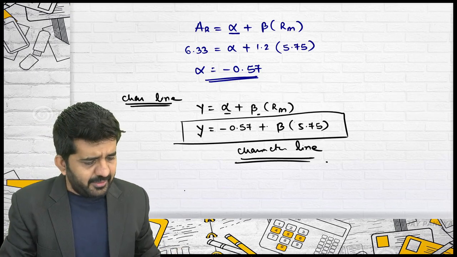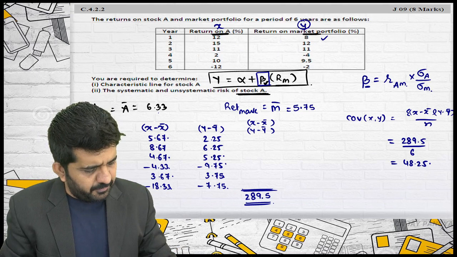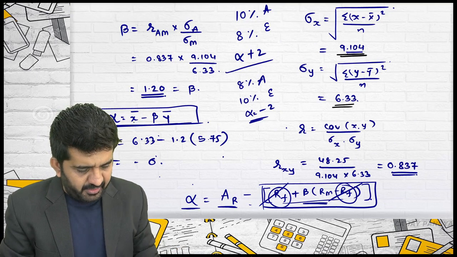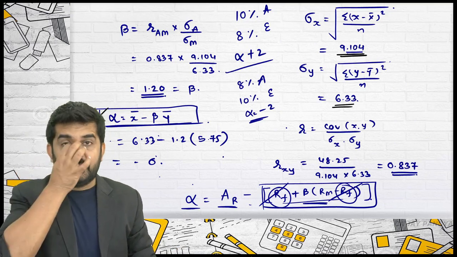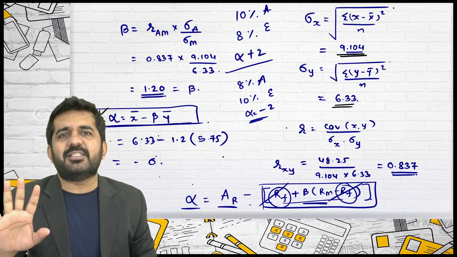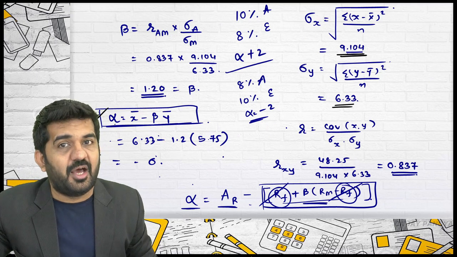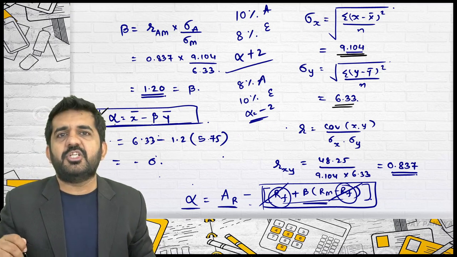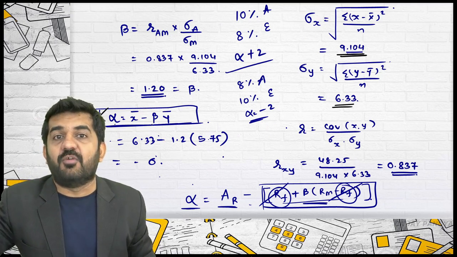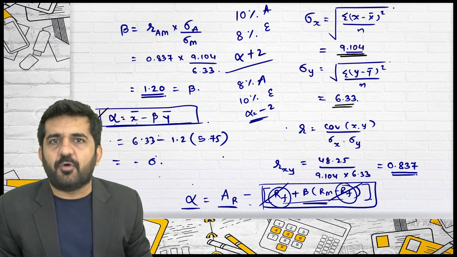Sorry. I think we are having somewhat of a problem with alpha in the formula which I have written. Please understand, this formula is taken from the regression line. This is a regression line of x on y, and so this type of formula is used.